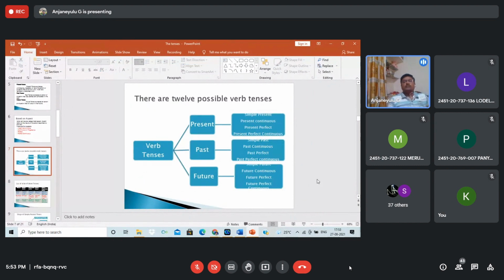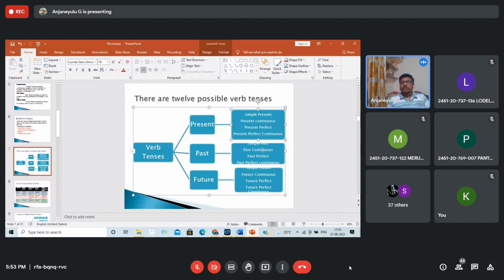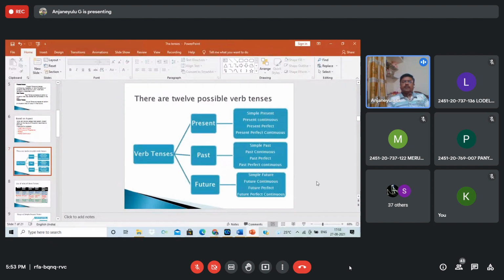Now, dear students, see here, there are 12 possible verb tenses. There are three main tenses: present, past, and future.